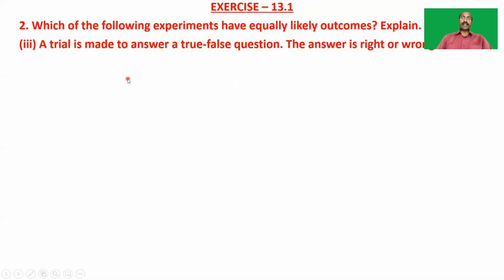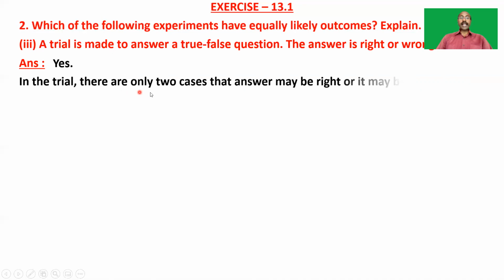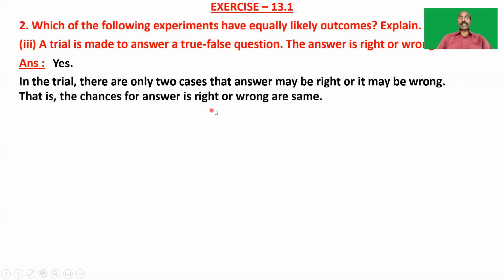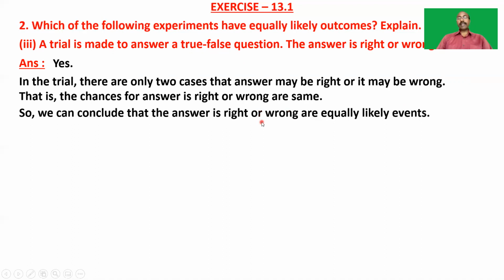So we can easily say that these two events are equally likely. So the answer is yes, because we know that in the trial there are only two cases: the answer may be right or it may be wrong. Because we have only two options. If we put the correct option, the answer is true, or otherwise it is false. So the chances for the answer being right or wrong are the same. So we can conclude that the answer being right or wrong are equally likely events in this case.